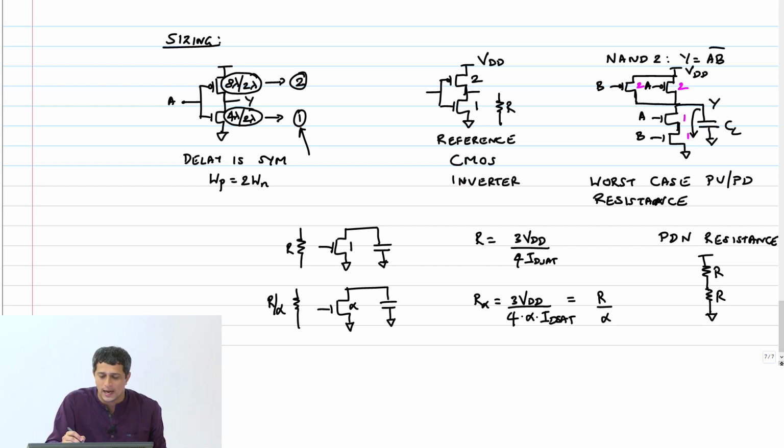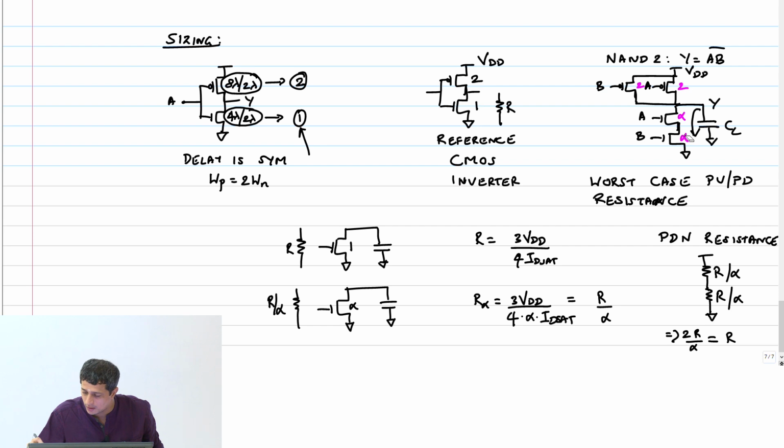Okay, therefore I have to make this some alpha, and we'll calculate what alpha is. I'm going to make it alpha, alpha, right? And the net resistance is now going to be what? R by alpha, R by alpha. This will be 2R by alpha. But by design, I want this to be how much? R. Therefore, alpha has to be 2, right? And therefore, this will be 2. Is that clear?